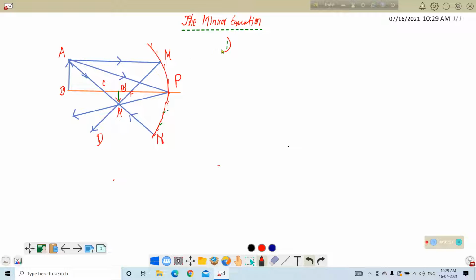So for number one, the ray which is parallel to the principal axis is reflected back from the mirror surface and it passes through the focus of the mirror.